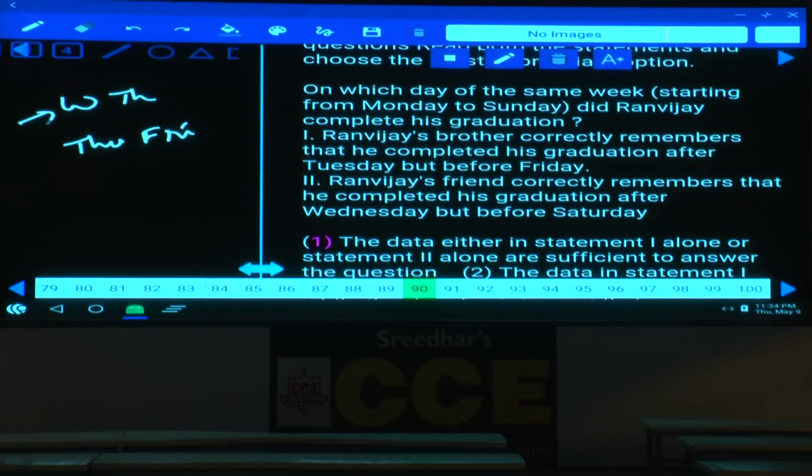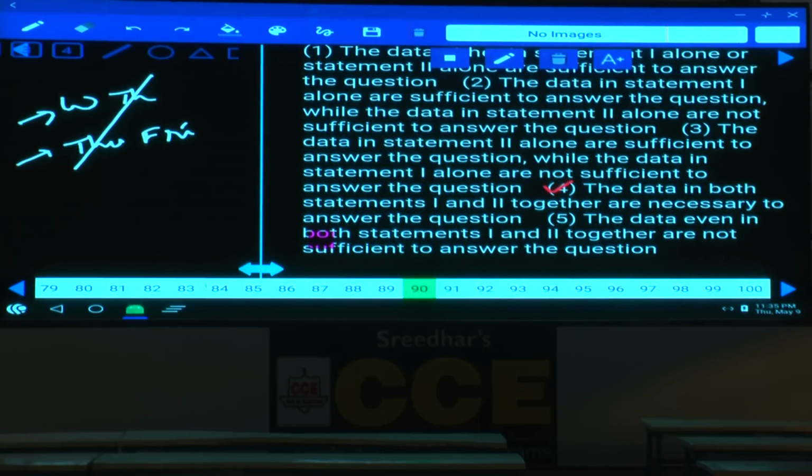Now with the help of 1 alone, 2 different days, and 2 alone, 2 different days. Then by combining these two, what is common here? Only Thursday is common. Hence both 1 and 2 are required. Both 1 and 2, choice 4. Choice 4 is done.